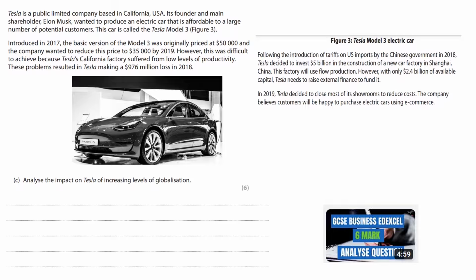Now, if you're not sure how to approach the Analyze 6 markers, then do check out that video. I will put the link to it in the description box. On to the mark scheme.